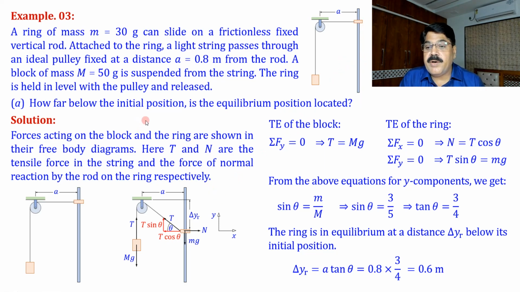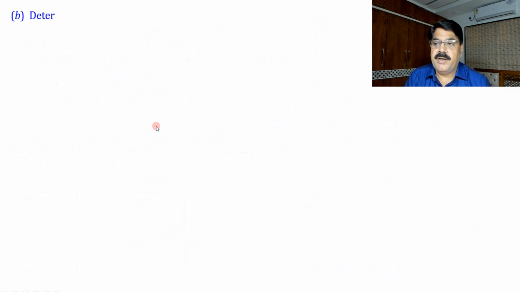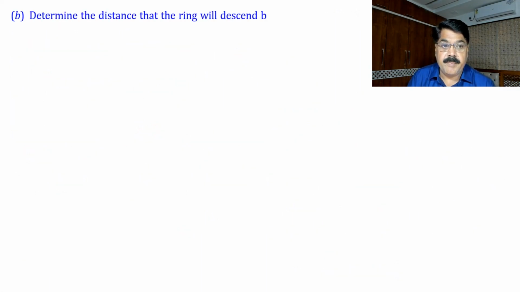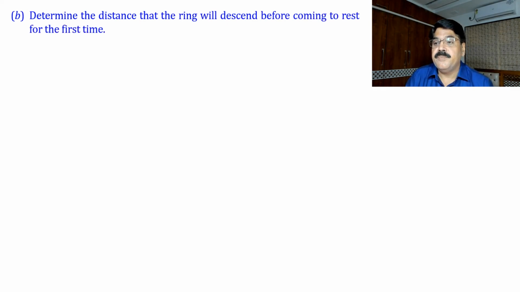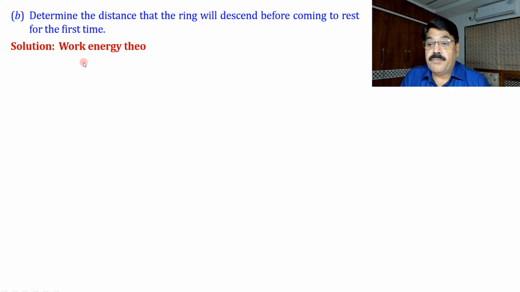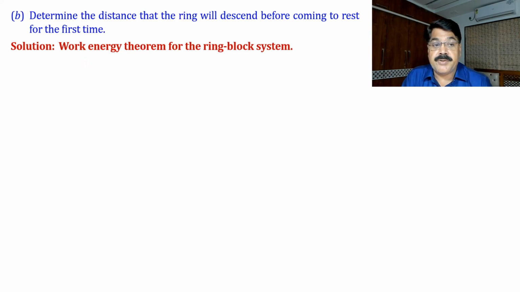Now, what is part B of the situation? Actually, in part A we have used only Newton's law. There was no use of work energy theorem. And what's in part B? Determine the distance that the ring will descend before coming to rest for the first time. So here we have to use work energy theorem. Now we first consider the ring block system, and then we use some other idea.